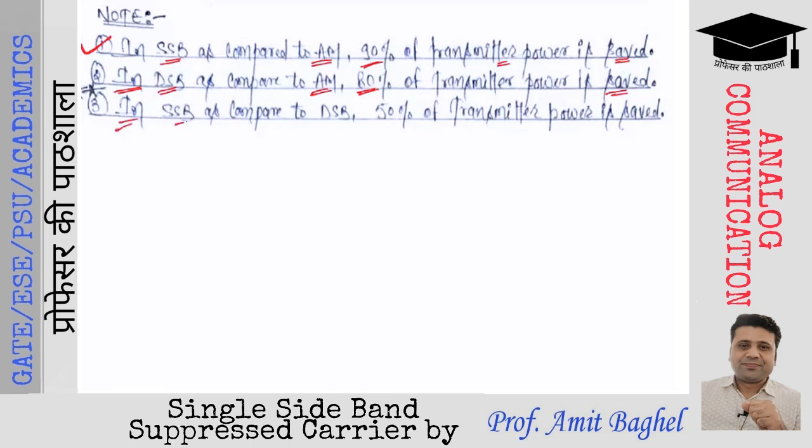And in SSB as compared to DSB में 20 watts का पावर यूज कर रहे थे, जबकि SSB में 10 watt का पावर ही यूज किया जाने वाला है. So 50% of the transmitter power is saved.